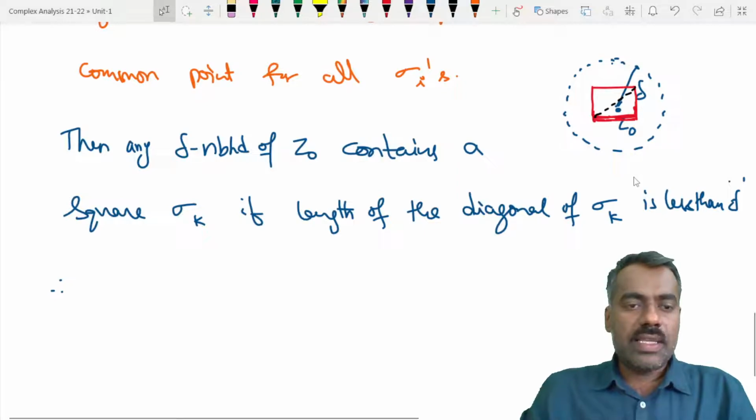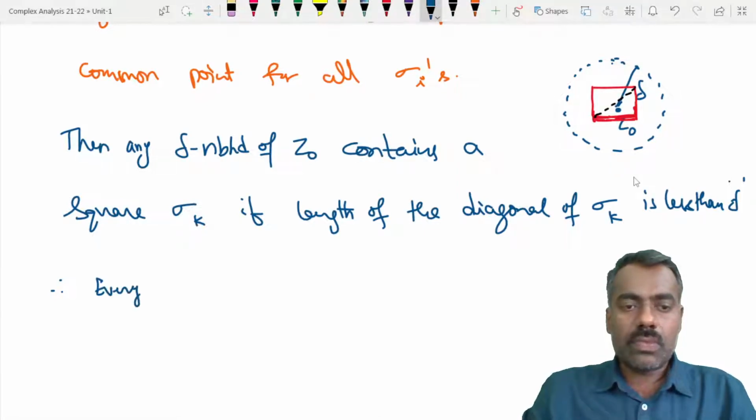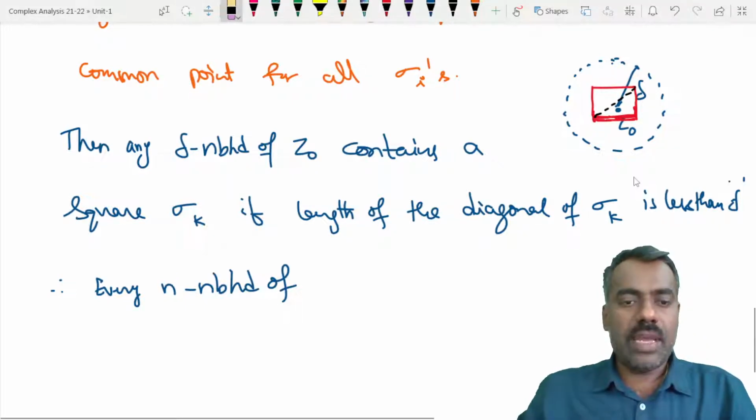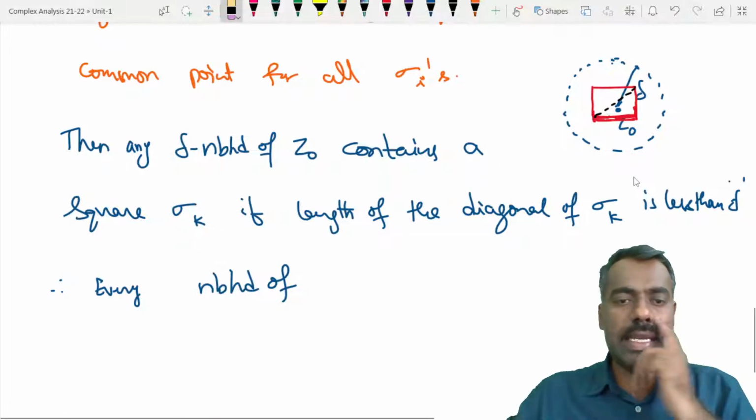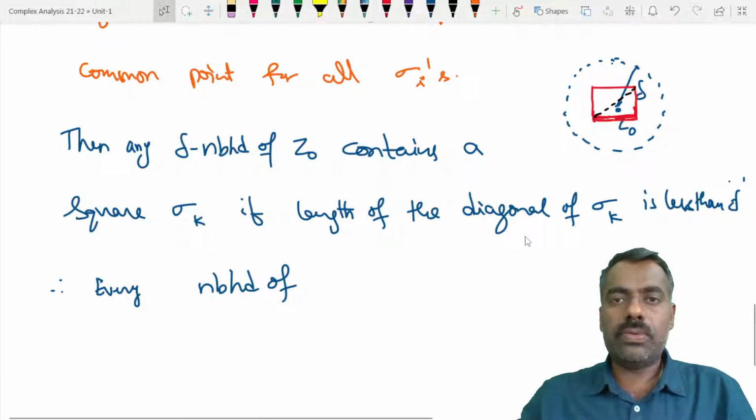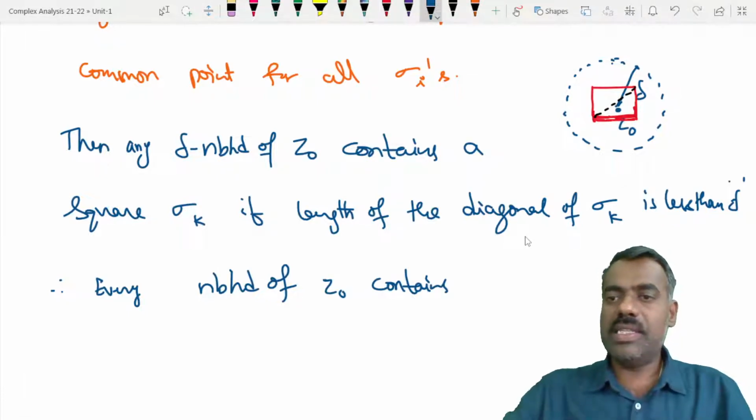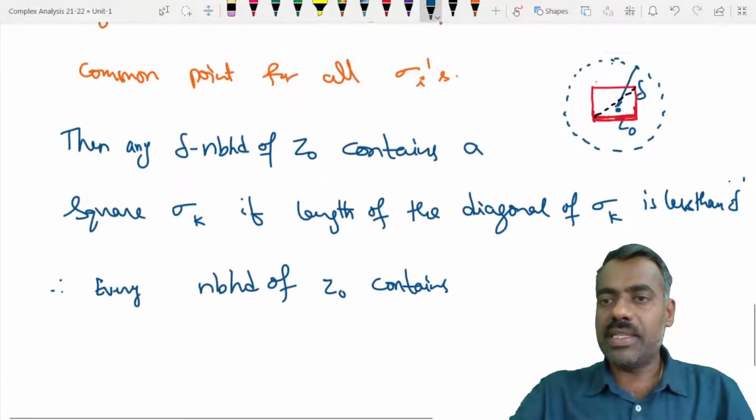Therefore every delta neighborhood, or you can say every neighborhood of z naught, because in this case this neighborhood contains this square.